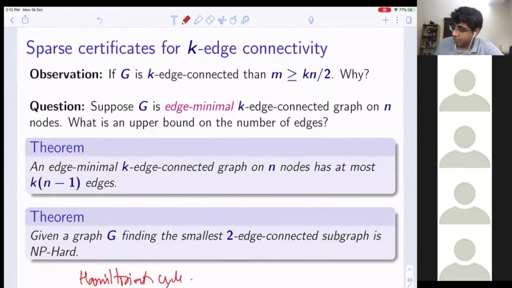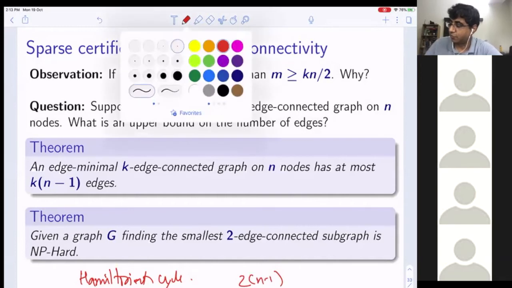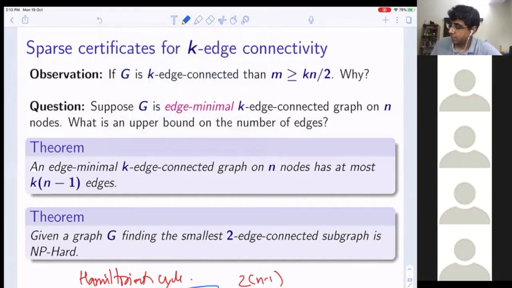But look, if we can find an edge minimal two-edge connected graph with at most 2 into n minus 1 edges, then what is this? This will give us a factor 2 approximation, obviously. Because we need at least n minus 1 edges because of the connectivity, and for two-edge connectivity the minimum size is at least n, and at most 2n edges we are going to use. So it's a factor 2 approximation, and a lot of work has been done to get it below factor 2 approximation. Okay, so that is that.